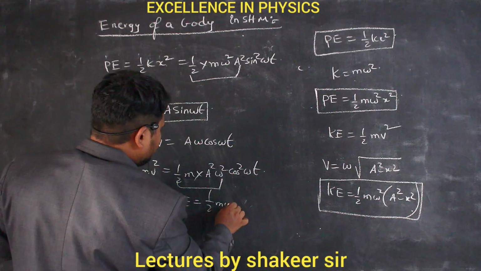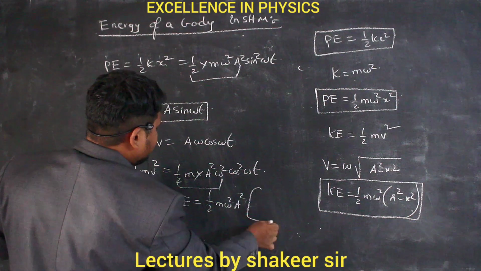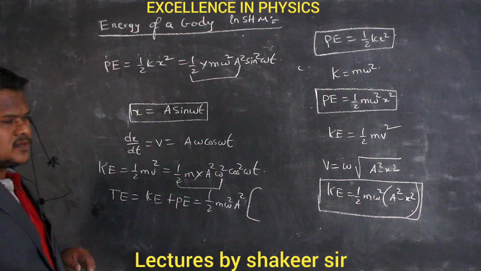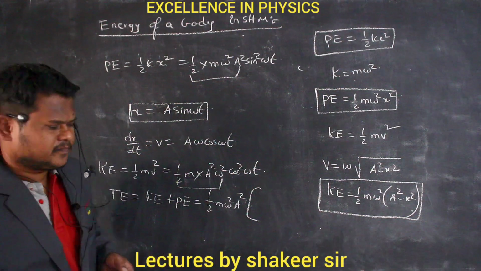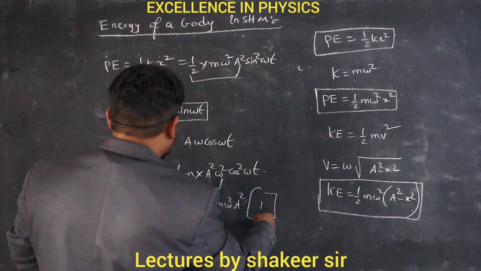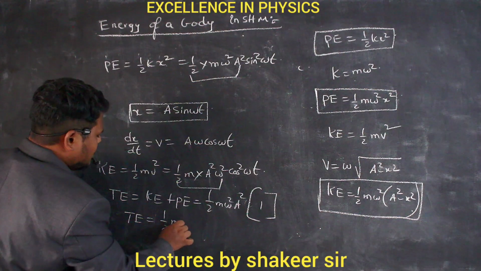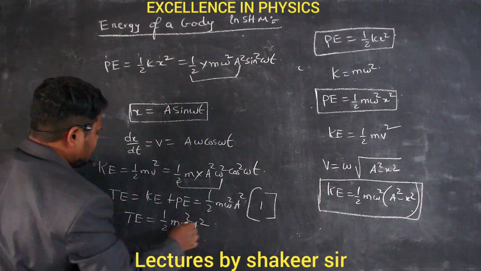So half m omega square a square, and in the brackets what will I get? I will get sin square omega t plus cos square omega t. So sin square theta plus cos square theta is 1, so here I will write 1. Therefore, total energy is how much? Total energy is half m omega square into a square.